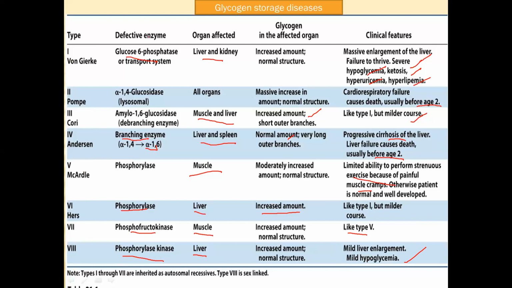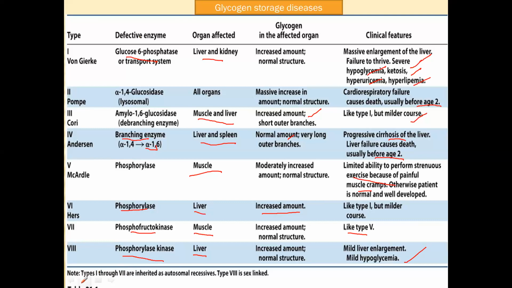Defect in all these particular enzymes which help in the metabolic activity of glycogen, that is conversion of glycogen into glucose, or in the process of glycolysis, wherever the glycogen is used, those metabolic activities will be delayed or stopped because of the deficiency of these particular enzymes, which leads to accumulation of glycogen in our body, and that particular disease is called glycogen storage disease.